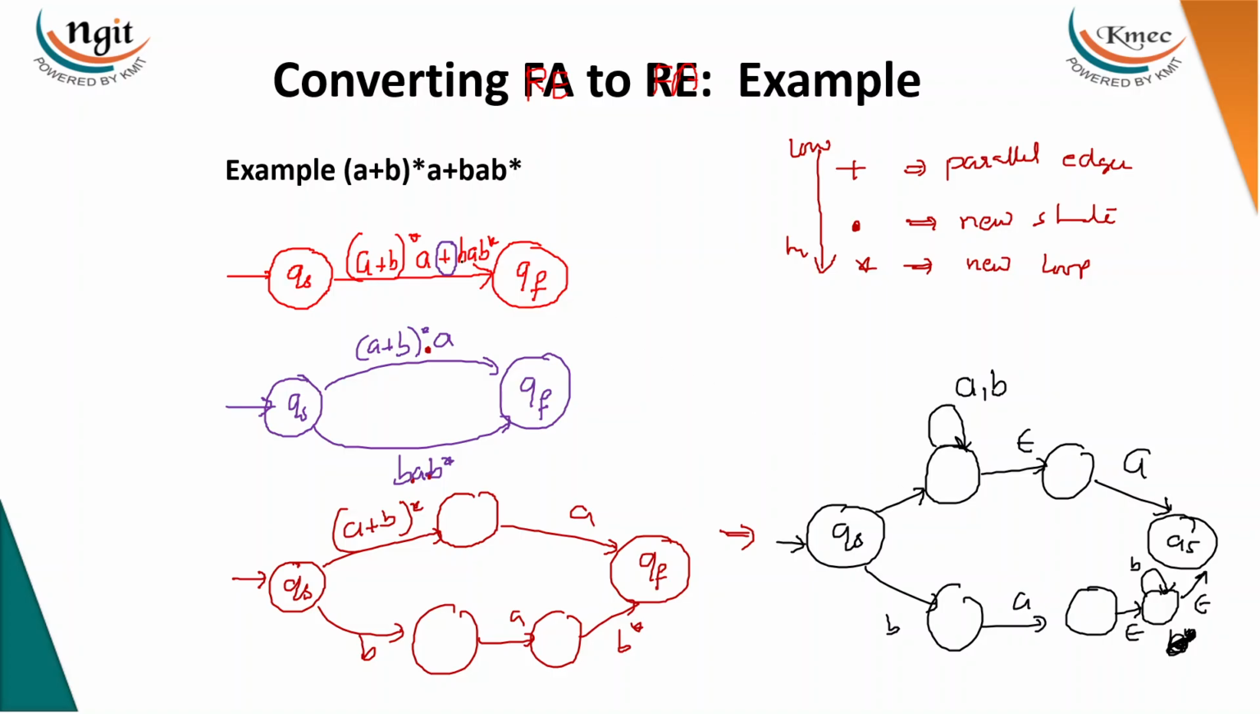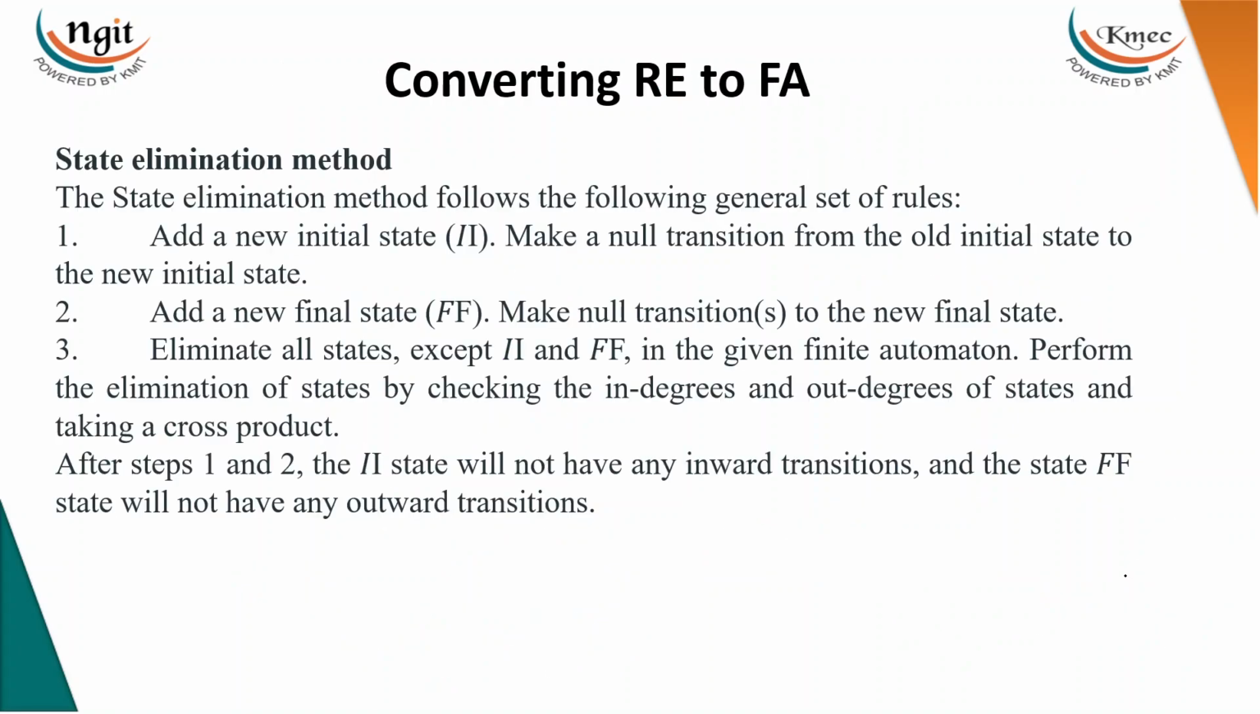Simple logic. If it is a union, introduce parallel edges. If it is a concatenation, introduce a state in between. If it is a star, introduce a state by taking the loop, new loop and new state, both you have to mention. Then take this thing, that's it, nothing more than that. You try with another.